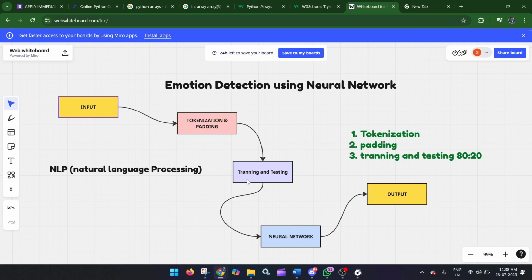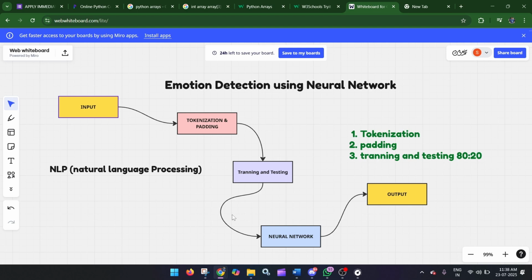After converting the input text, it will go through the training and testing part, which will split it in an 80 and 20 ratio. 80% is for training and 20% is for testing. After doing that, the model will be training on this input data. It is already trained from the demo, or you can see the CSV data, the data sets, and then it will give you the actual answer.